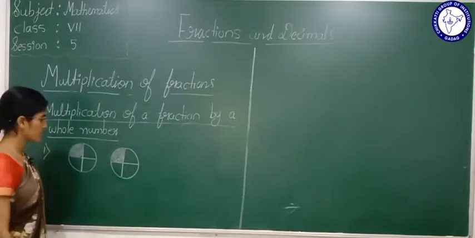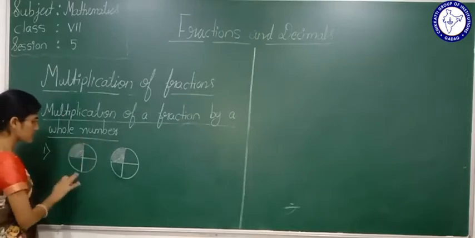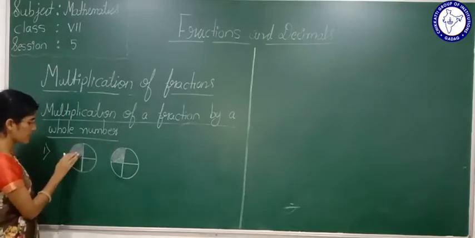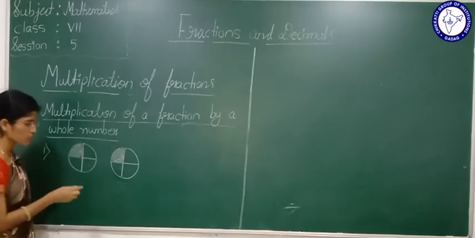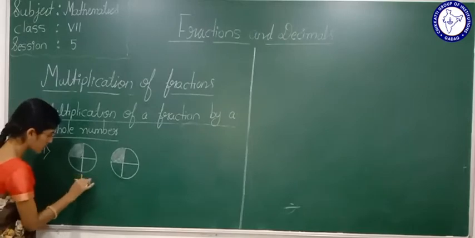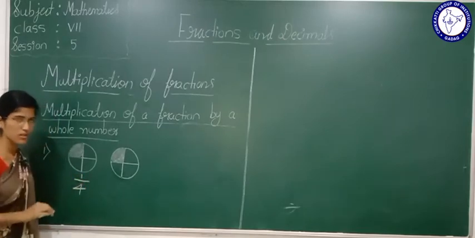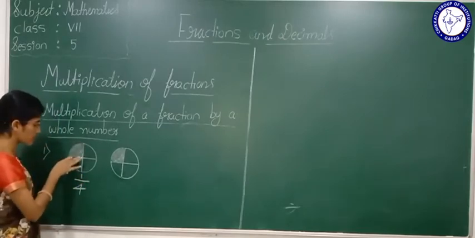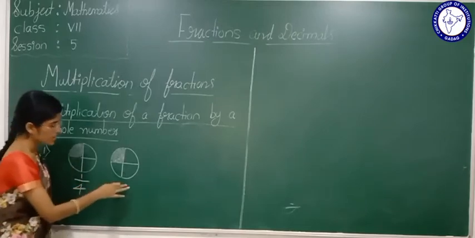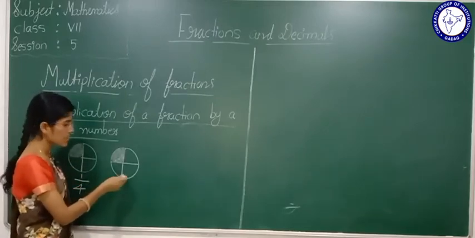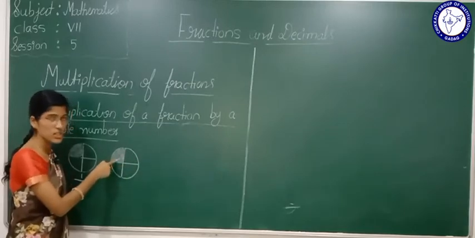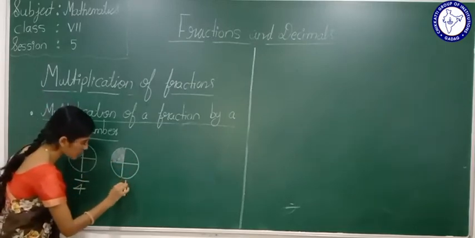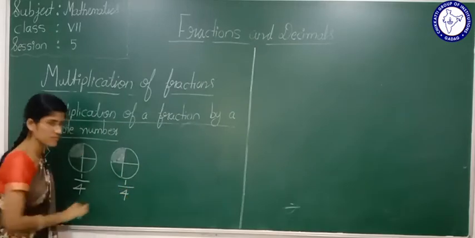Now see, students, here a circle is there, right? This circle is divided into 4 equal parts. See here, the shaded portion represents what? It is nothing but 1 by 4. See here also one circle is there. In this circle we have divided into 4 equal parts and one is shaded. Here the shaded portion will represent 1 by 4.